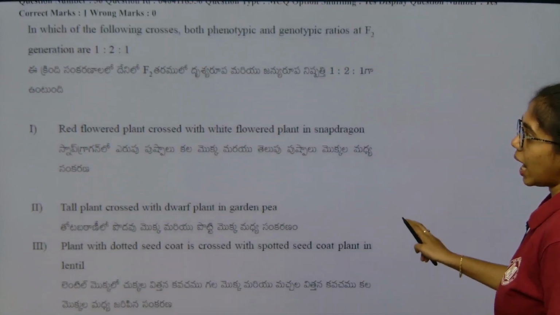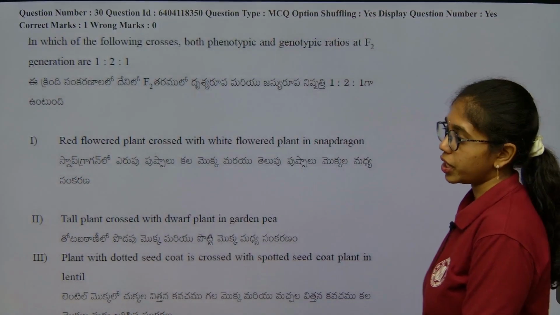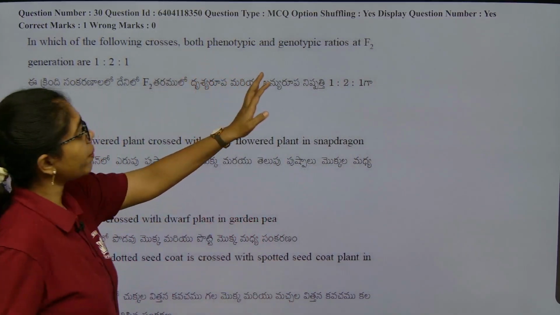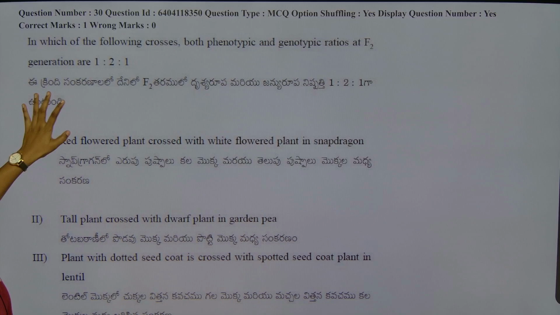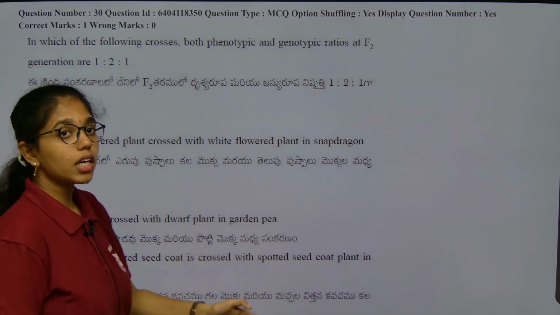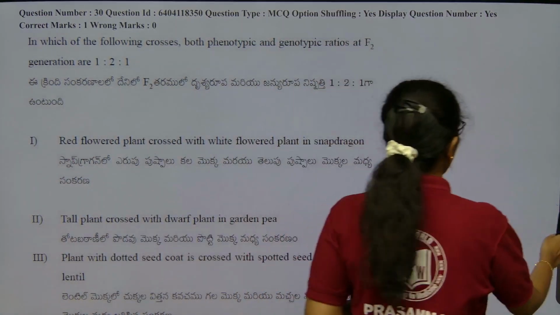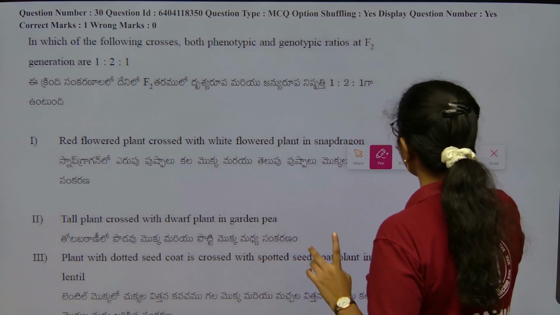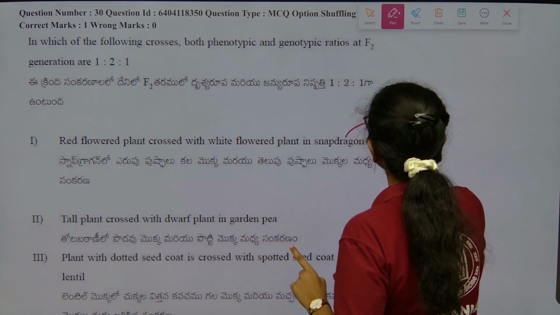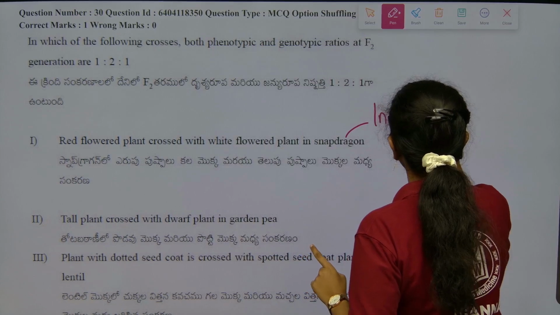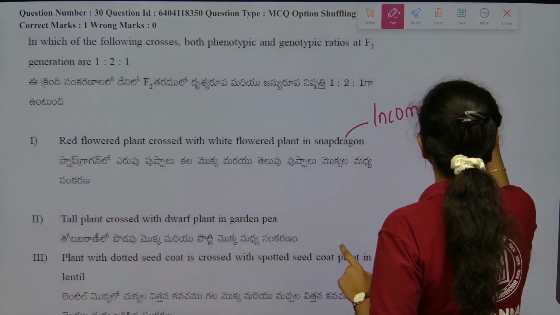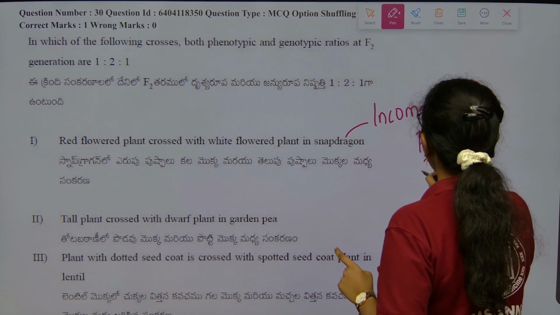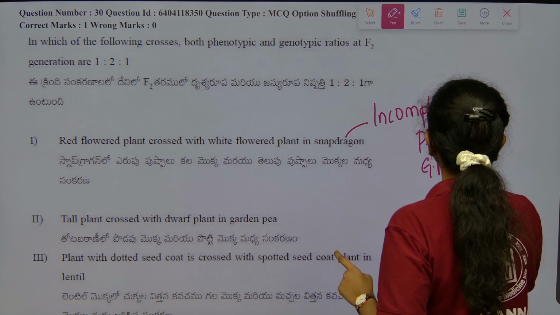Next, here is the question from genetics, wherein in which of the following crosses both phenotypic and genotypic ratios at the F2 generation are in a 1:2:1 ratio. Red flower crossed with white flower in snapdragon. This shows what phenomenon? Incomplete dominance. This shows incomplete dominance. Both phenotypic ratio and genotypic ratio is 1:2:1.